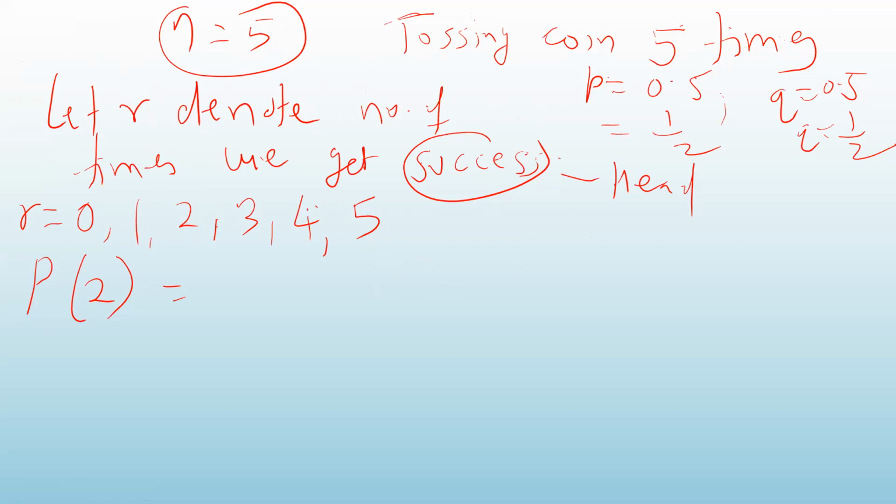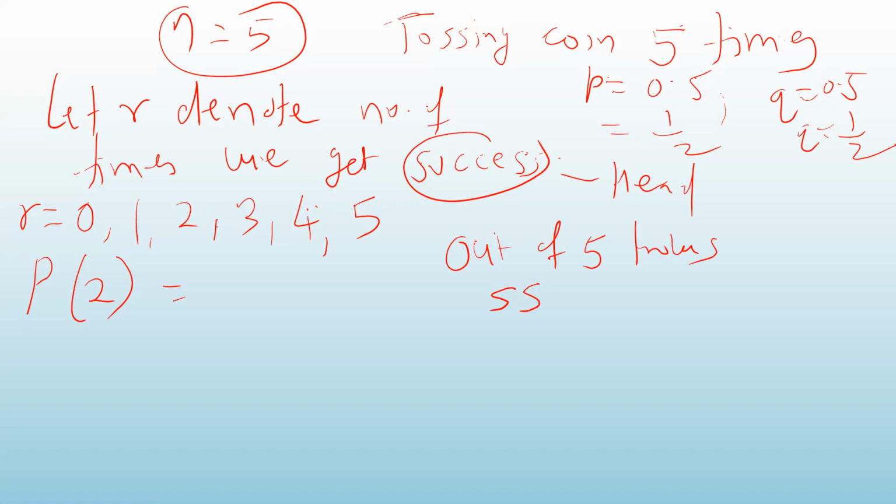Now let us see, out of 5 throws, try to understand this. Out of 5 throws, 2 times I have got success. Let us say that in the first 2 throws, I got the success. Success, SS.